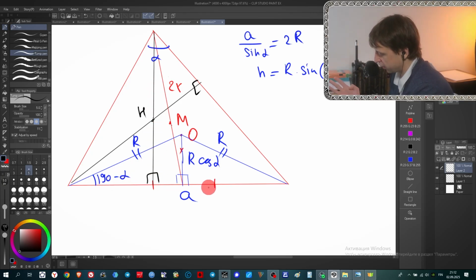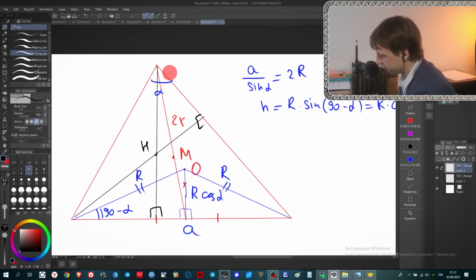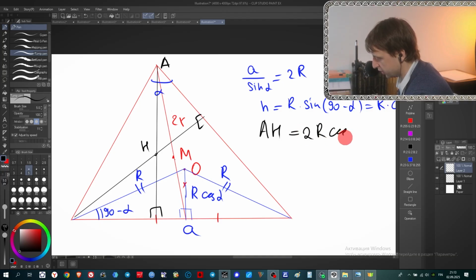What I found is that it will be much easier in this situation to find this distance. And now we will show that this distance is twice this distance. So if we mark this as AH, this segment AH is always 2 times this segment, always 2R cosine alpha. So this segment is always twice the segment.